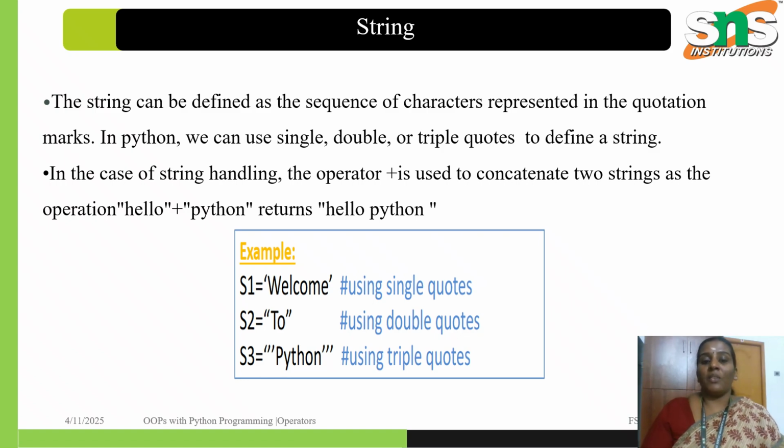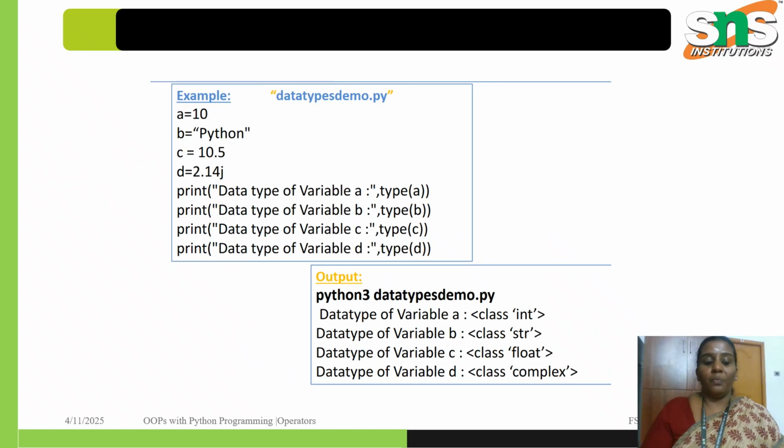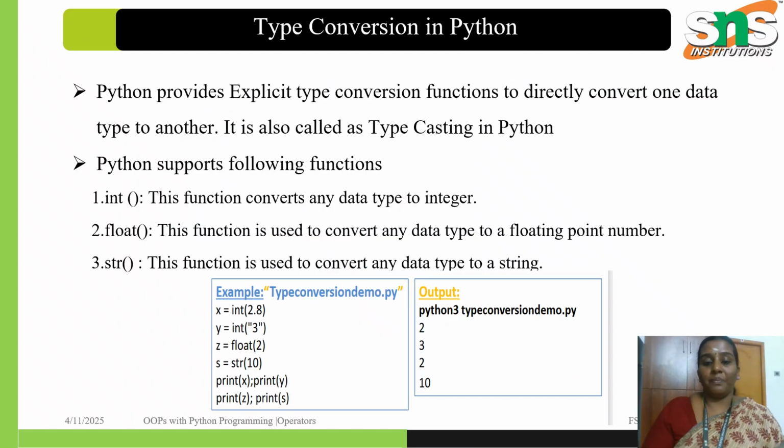Strings in Python are immutable, meaning new strings are created when modifications are needed. The characters or substrings can be accessed using zero-based indexing and slice syntax. Python provides string methods for common operations like changing case, removing white space, and searching. So the next slide will move. This is an example of data types.